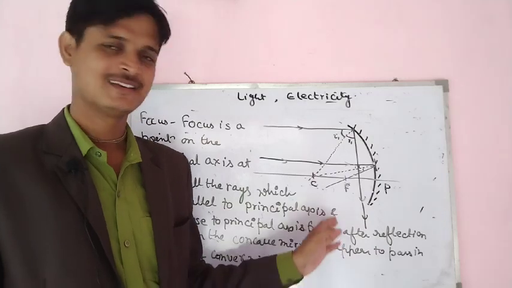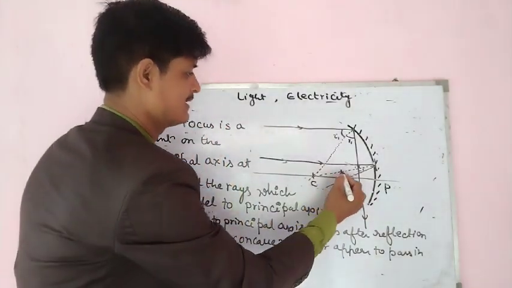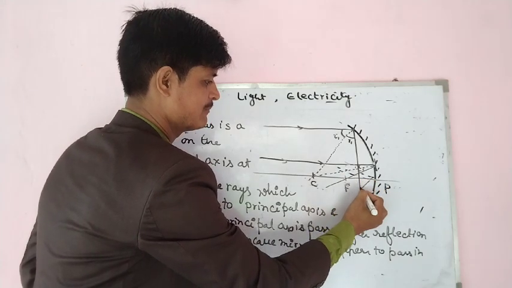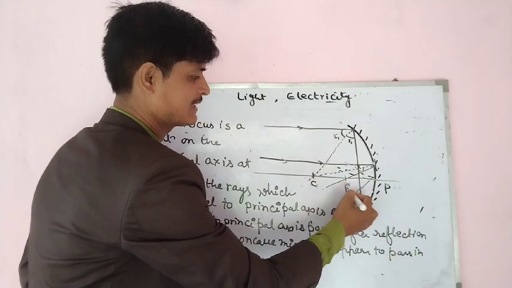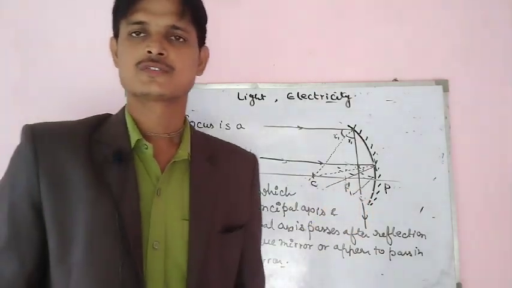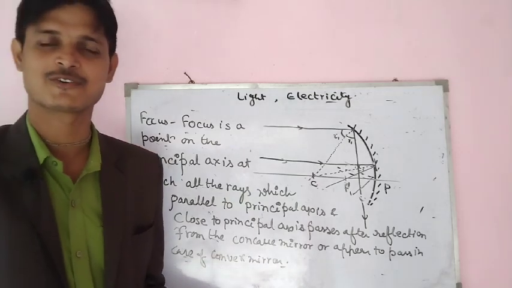You might have seen in books some rays like this, which come like this and meet at the focal plane here. So, focus is not defined for all rays.